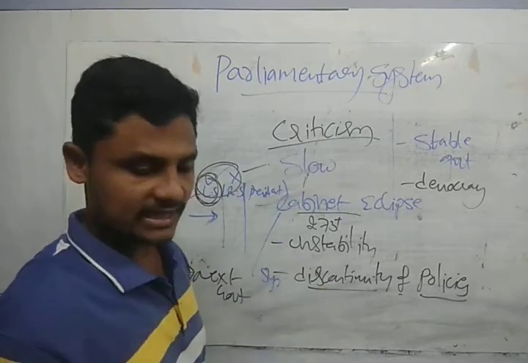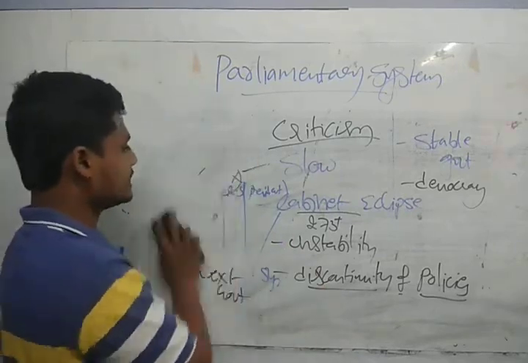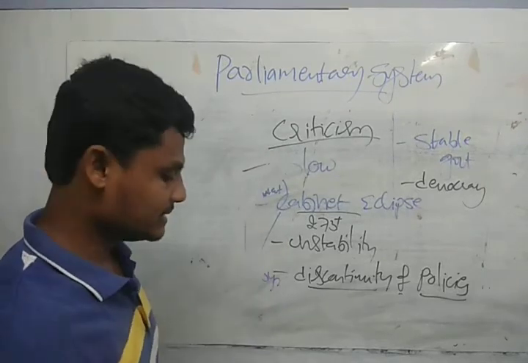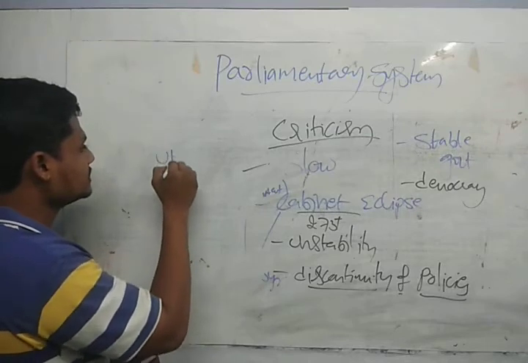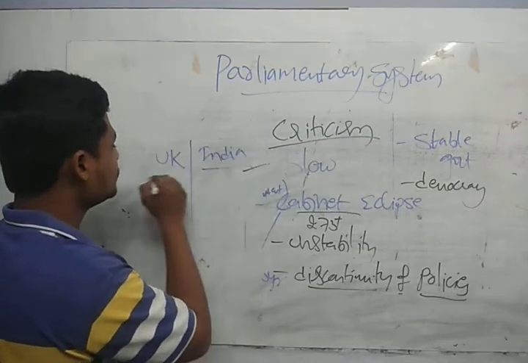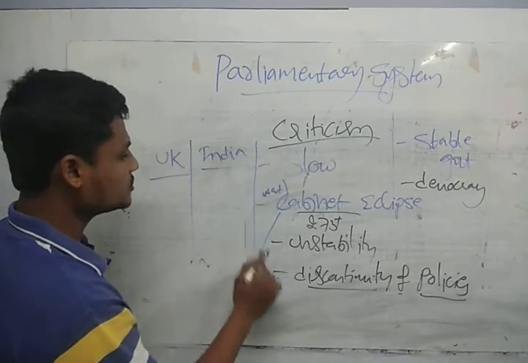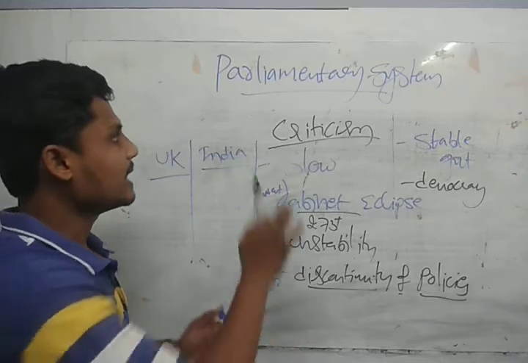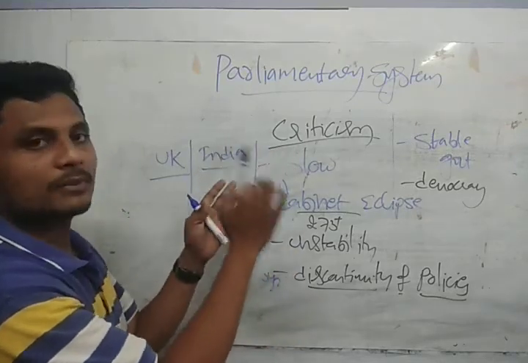Guys, in this I want to discuss a small point. If you see the UK, we have the monarchy, so UK and India. In India, if you see our constitution, ours is a republic head. Parliament means we have different types of parliaments.